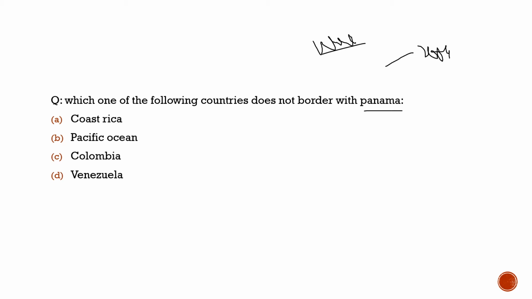Please do remember, read about Panama, know about its bordering countries, know about the Panama Canal. A question about it can be asked. Know about the history of the Panama Canal, who initiated the construction of the Panama Canal, when the USA took it, when they gave it back to Panama. So let's solve the question here, and we will conclude our discussion. The question says, which one of the following countries does not share border with Panama? Definitely Venezuela. It does not share border with Panama.